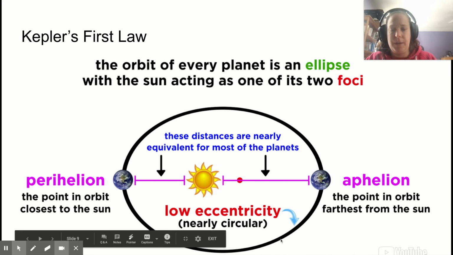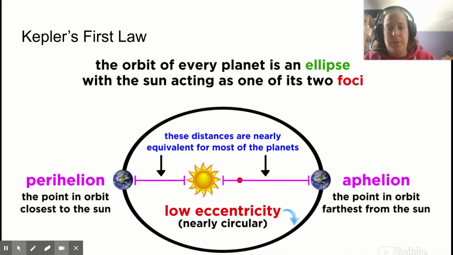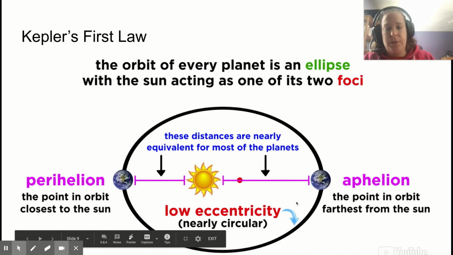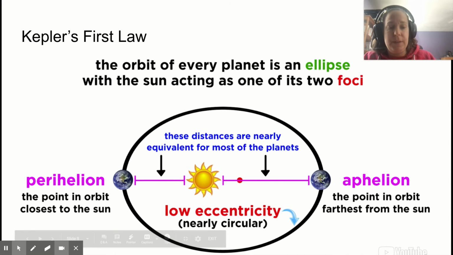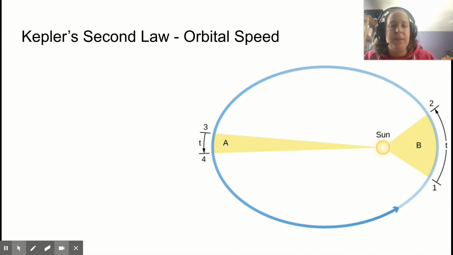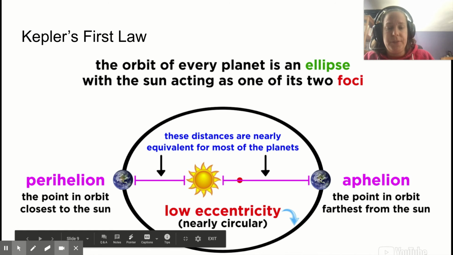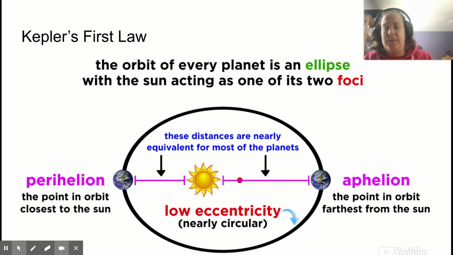elliptical shape over time. Earth's orbit is not this elliptical. This is an exaggerated ellipse. It is slightly elliptical, nearly circular, but this actual ellipse that's drawn in here is much more eccentric than the orbit of Earth. The aphelion is the point farthest from the sun, and the perihelion is where the planet is in its orbit closest to the sun. So this point is close to the sun. The aphelion is further from the sun.